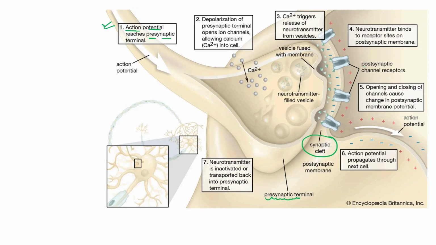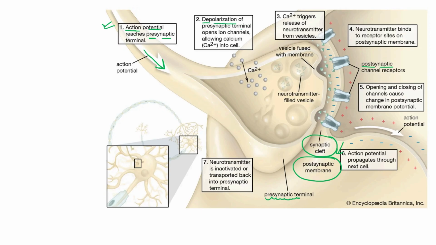This is the postsynaptic channels, and this one is the postsynaptic membrane. So very quickly this action potential reaches the synaptic terminal, and then there is depolarization of the presynaptic terminal.